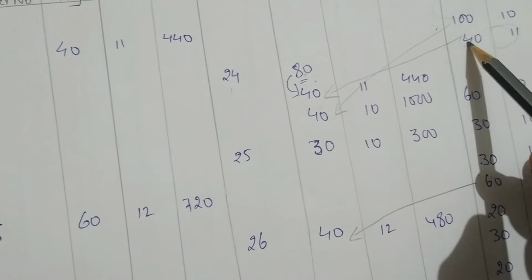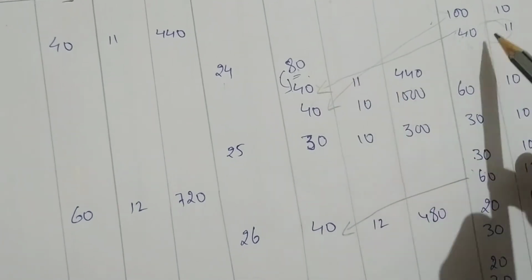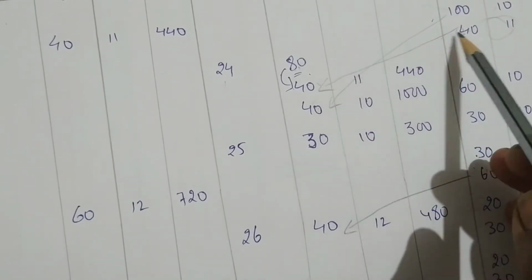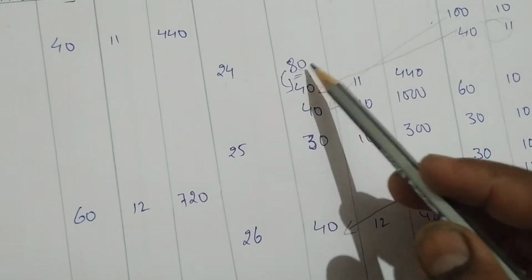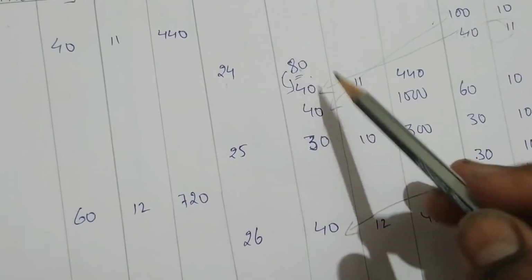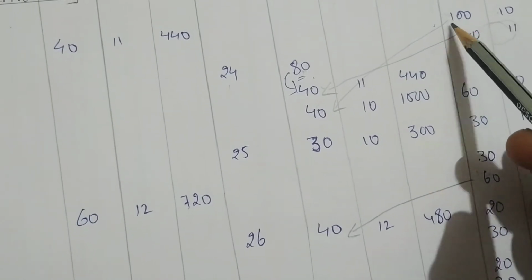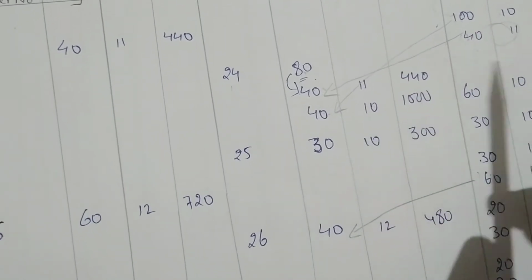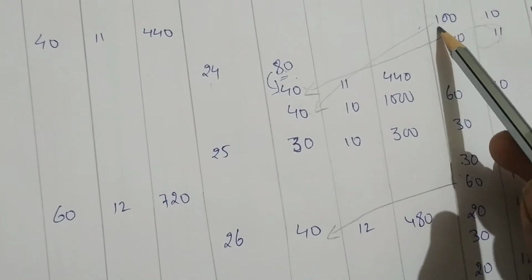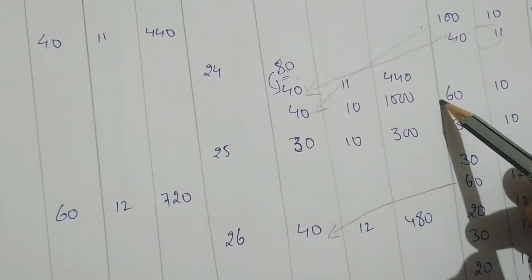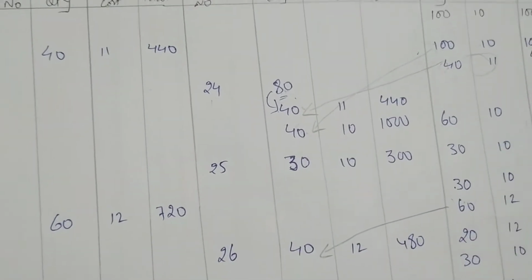In LIFO method, last in, first out. So from 40 we can give directly. 40 we have given, but we want 80. So 40 more we need. So from where are we taking more? From 100. So 40 we have taken, it is 400. So from 100, 40 is gone. How much is left over? 60. 60 at 10 rupees, 600.